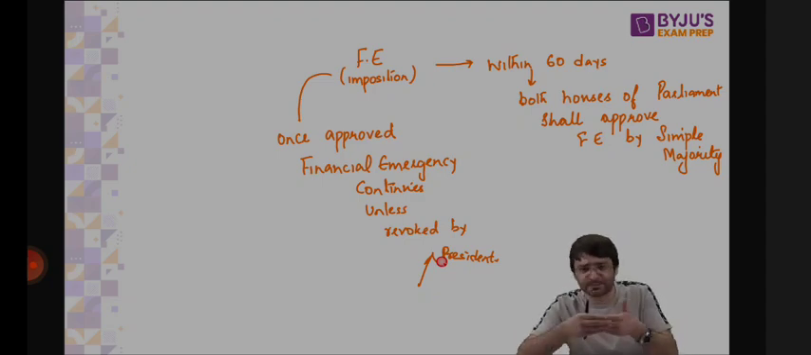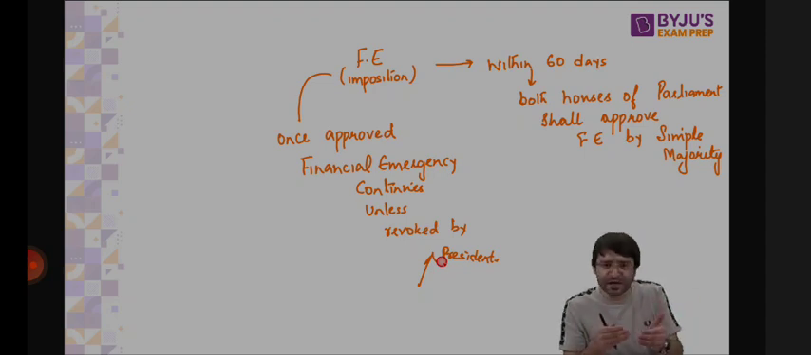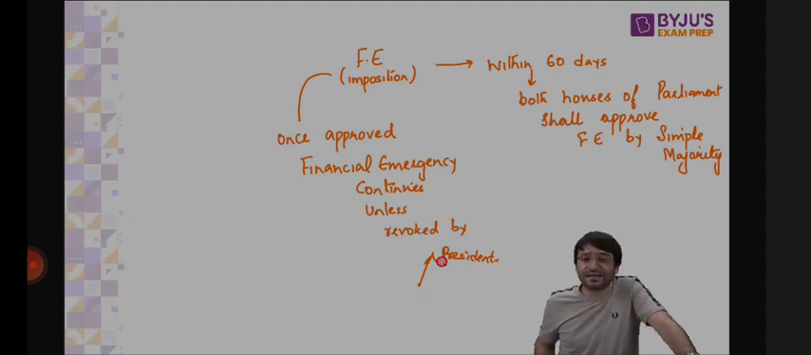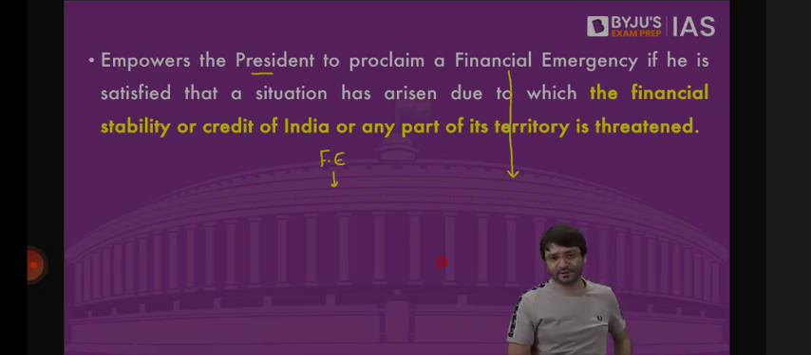But financial emergency, once it is proclaimed today, both houses of the parliament, once they approve this financial emergency by simple majority, then it continues unless and until it is revoked by the president. Which means there is no upper limit. Until date, financial emergency has never been imposed. And hopefully, it should never be imposed in India ever. Because it can be imposed only when the financial system or the stability or the credit of India is under threat.